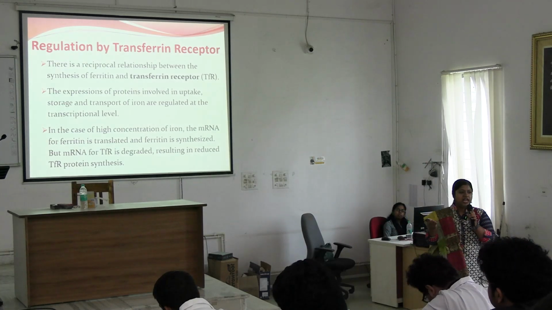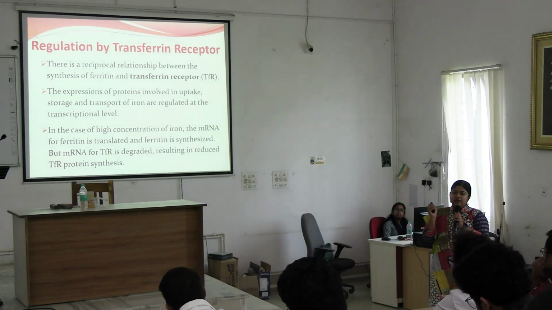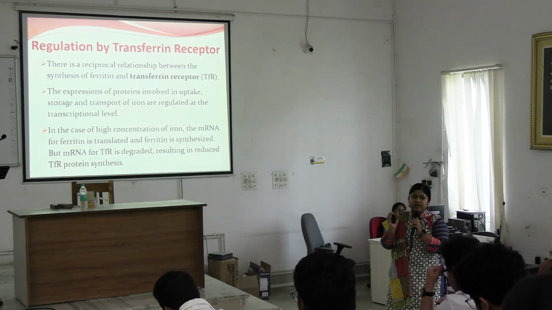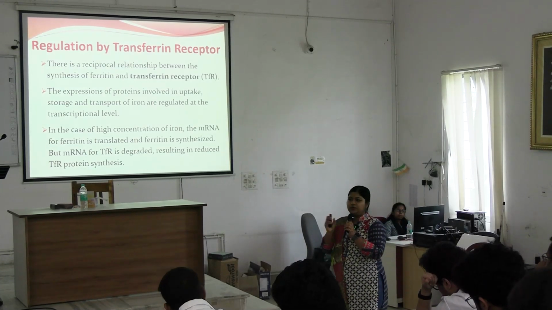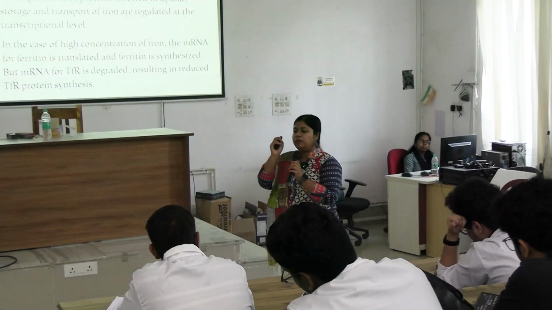Transferrin receptors help in accepting the irons from transferrin. Transferrin, what was the role of transferrin? To transport iron. Transferrin was helping in transportation of iron from mucosal capillary to portal system to liver and all other tissues.